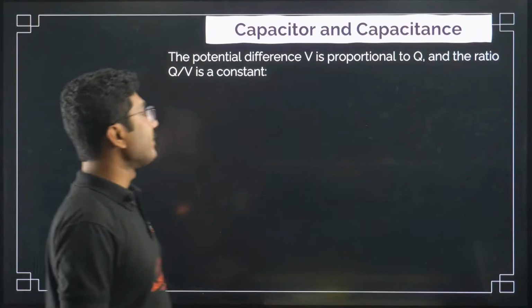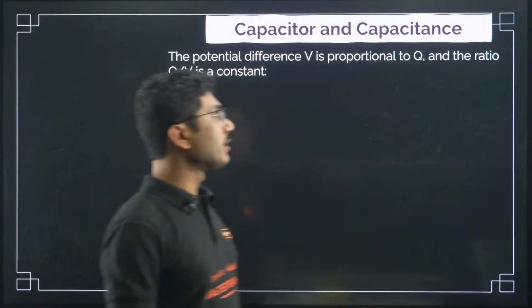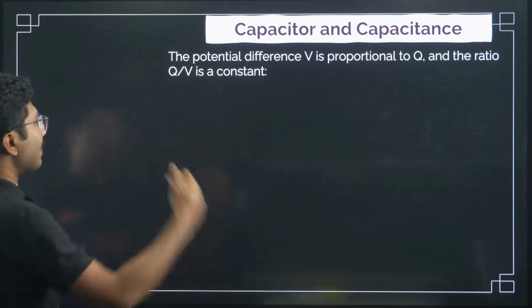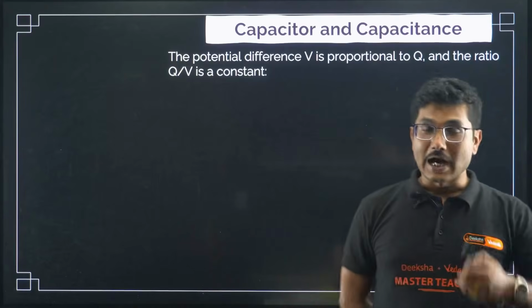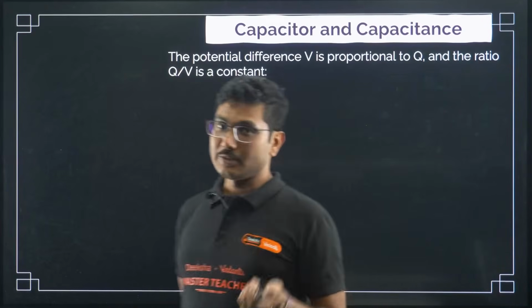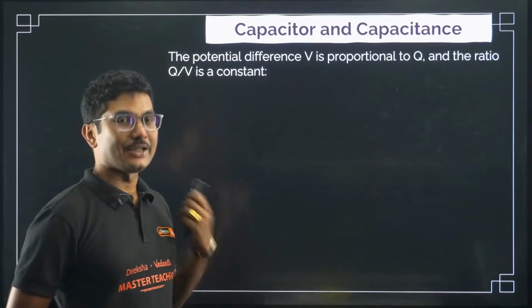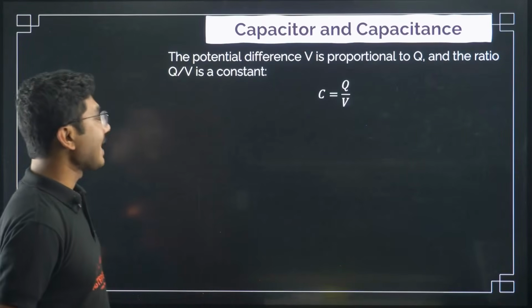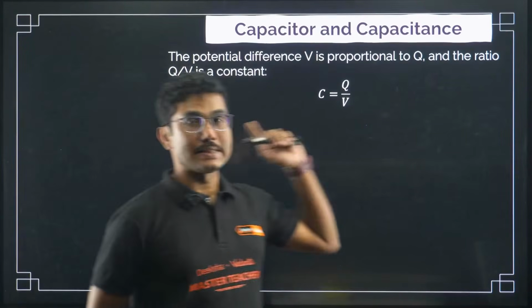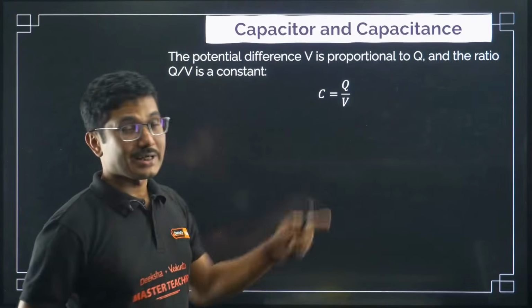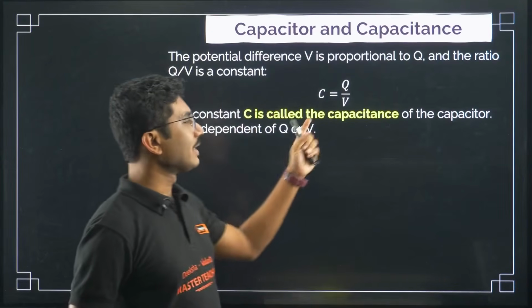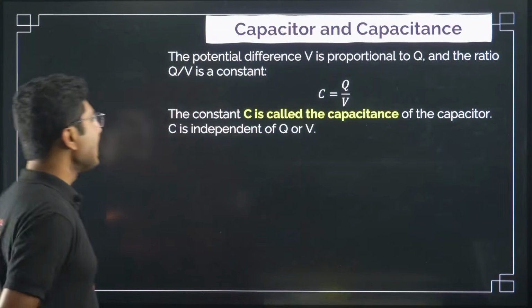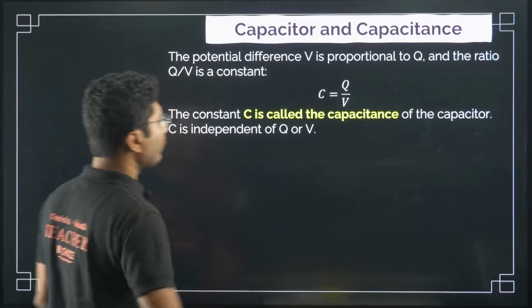The potential difference V is proportional to Q, and the ratio of Q by V is constant. So in the case of a capacitor, the ratio of the charge stored to its potential difference is a constant, and that constant is called capacitance. The constant C is called the capacitance of the capacitor. C is independent of Q or V.